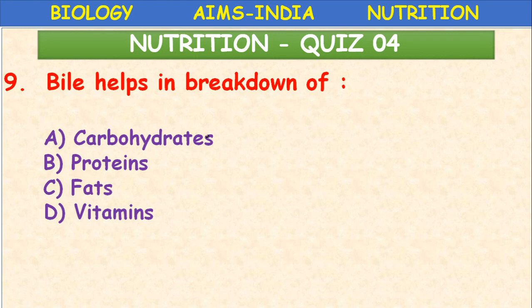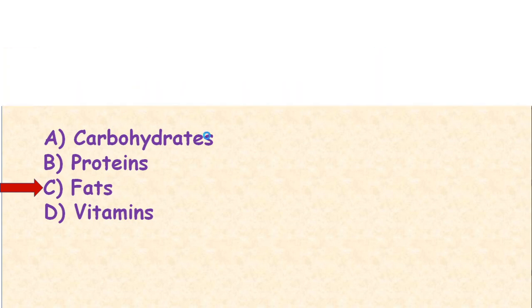Substrate, enzyme, products. 3 columns you have to make. The substrates are carbohydrates, proteins, fats, lipids. Okay, what are the enzymes? Amylases act on carbohydrates, proteases act on proteins, lipases act on fats. And what are the products? Carbohydrates converted to glucose, proteins converted to amino acids, fats converted to fatty acids and glycerol. So here the bile helps in the breakdown of fats. C. What is that process? Emulsification of fats.